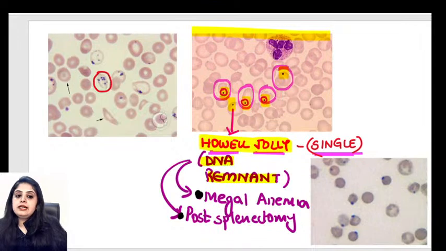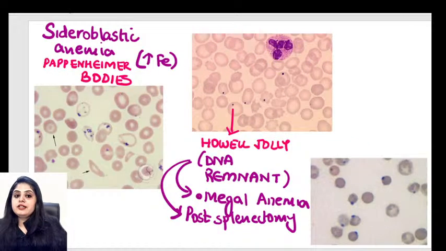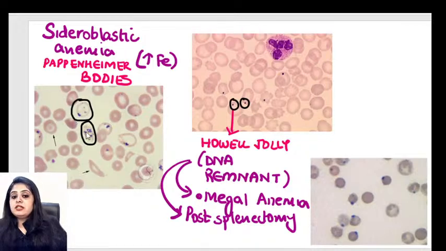First one done. Let's move on to the second one that you see over here. Over here, guys, the first thing that I made you analyze was how many blue color dots do you see? You see multiple blue color dots. So multiple dots will not be a Howell-Jolly body. Howell-Jolly body was the single one, right? When you start getting multiple blue color dots in the RBCs, they are likely to be iron. And these iron bodies are known as the Pappenheimer bodies.